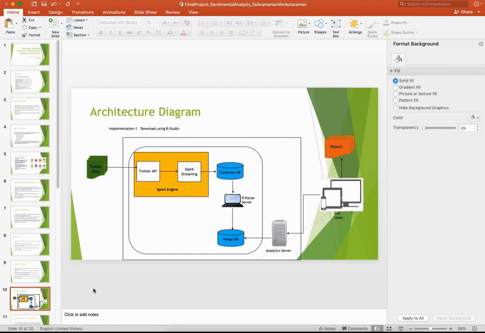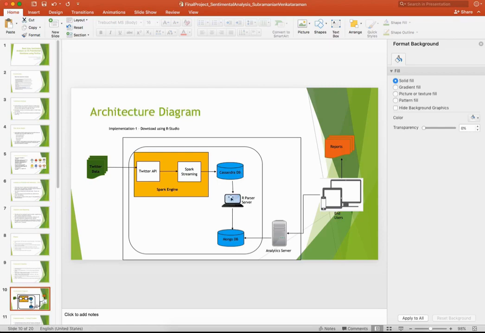Then the architecture diagram. This slide discusses the architecture diagram. Here the Twitter data is downloaded using the Twitter API. This area is a Spark engine which has the Twitter API and Spark streaming programming. The Twitter data is available in the cloud, right? When the Spark engine runs the Spark streaming program, which connects to Twitter data using the Twitter API, the data is captured and stored into a Cassandra DB locally.